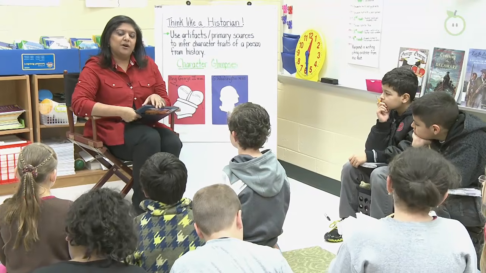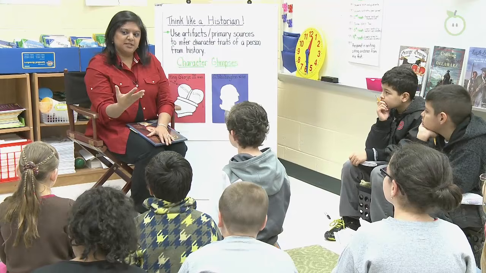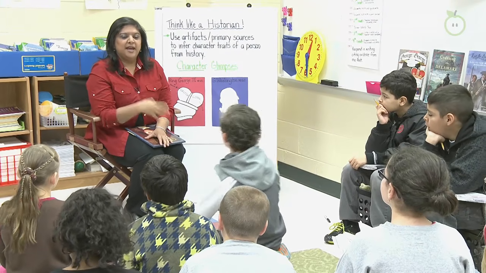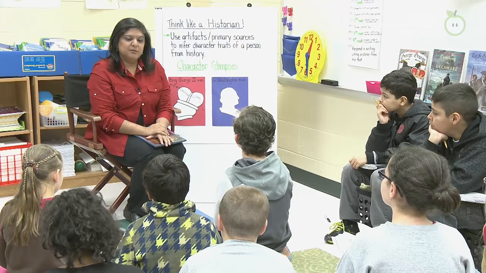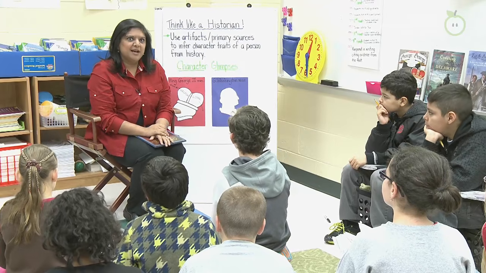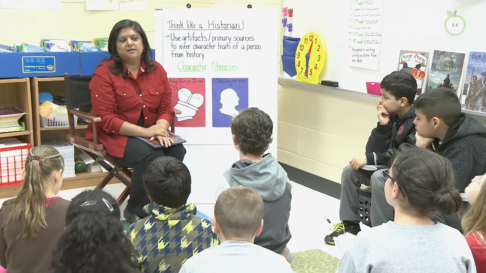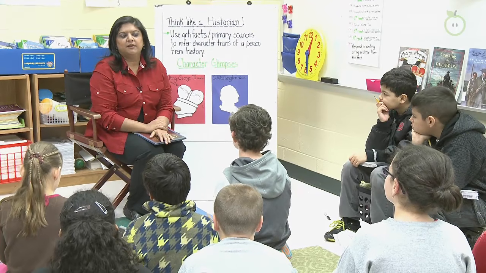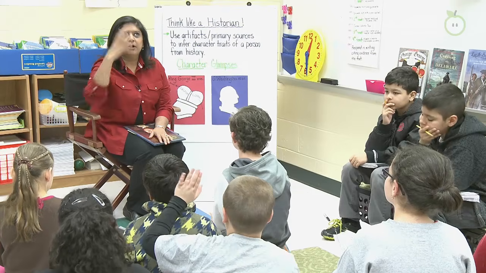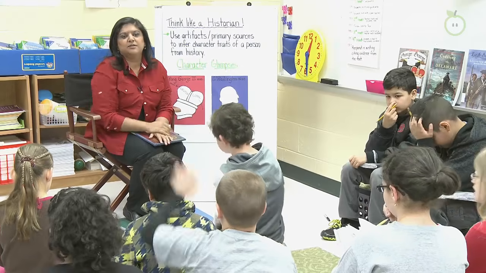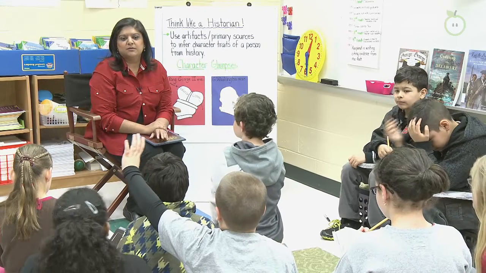So I thought, well, we've read George Washington's Socks, right? And we annotated fiction. We're going to look at another fiction text, but there's another kind of text that we can use to help us figure out character traits. And it's not fiction. What do you think it is? Think about all of the schema you have from reading. Think about all the schema of all the activities we've done. What else do you think we can use?